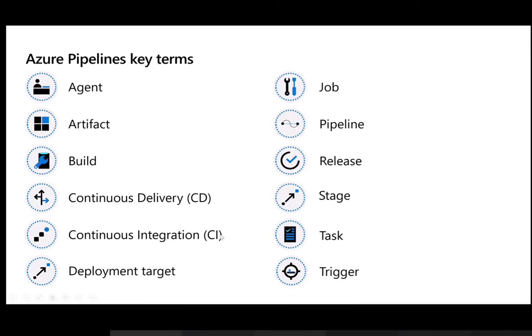CI is what I talked about as build and test. Delivery is how you deliver to an end system, the way we did the deployment part. Deployment target is more for when you are running an agent on-premise. This is the term for how you target respective machines.